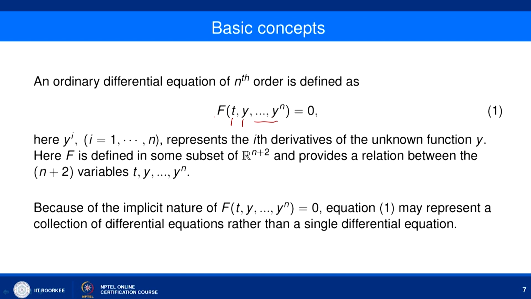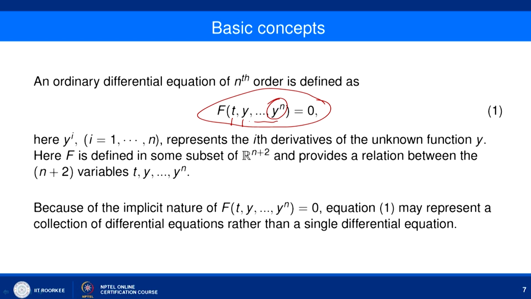So, any relation between t, y, y dash up to y n equal to 0 is known as an ordinary differential equation, and the highest order present is given here, y n. So, this is an example of nth order